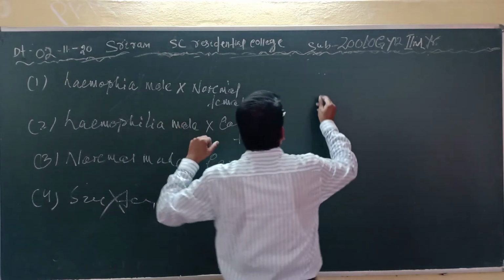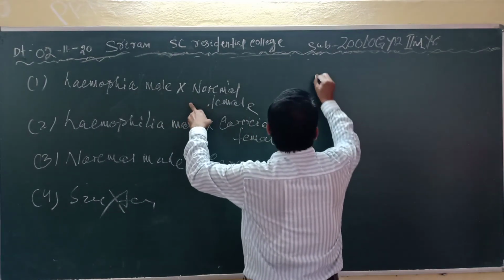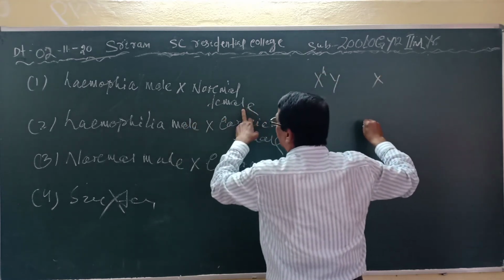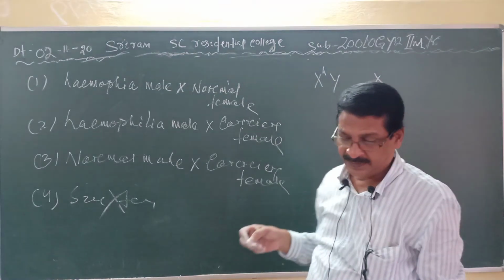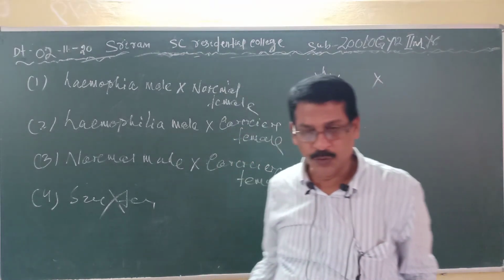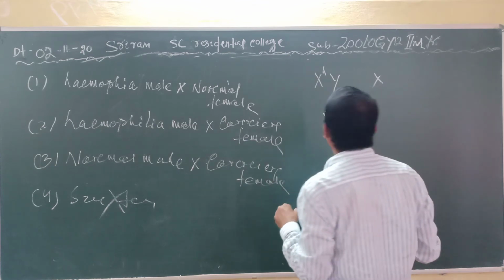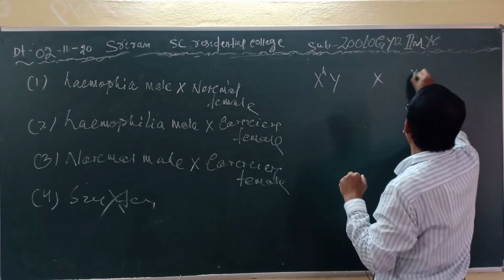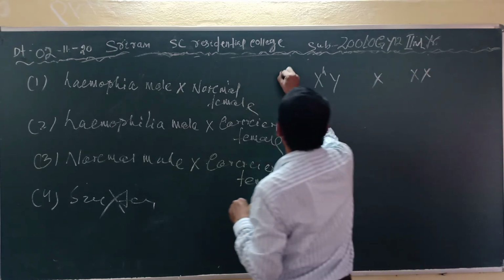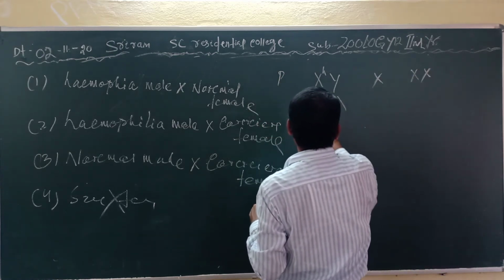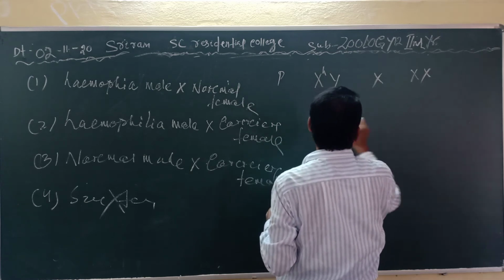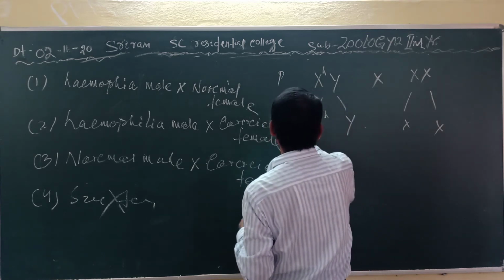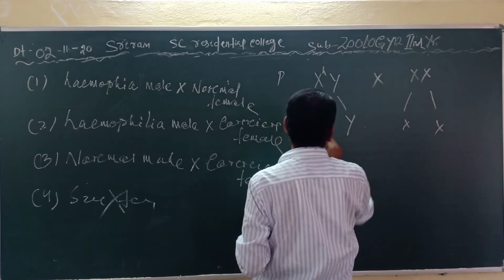That is hemophilia male. A hemophilia male marries to a normal female, XX. Clear? This is the parent. Then what are the gametes? Like this, and XX. Then you come to the F1.